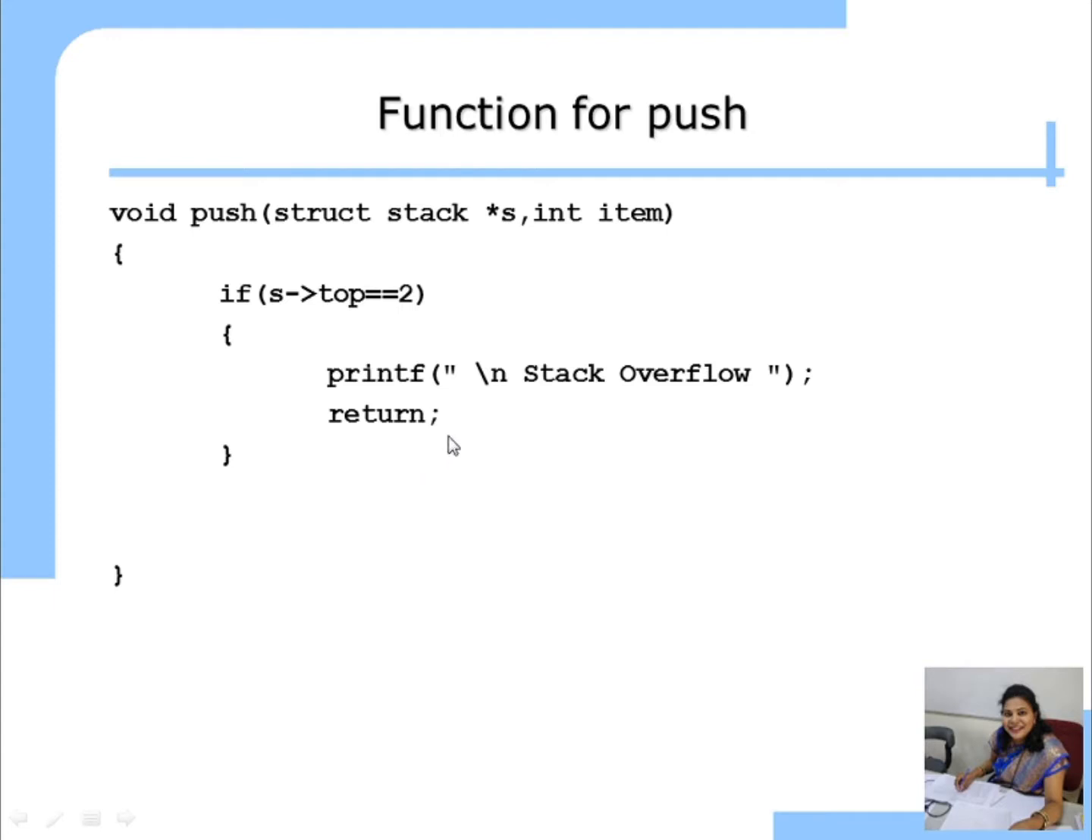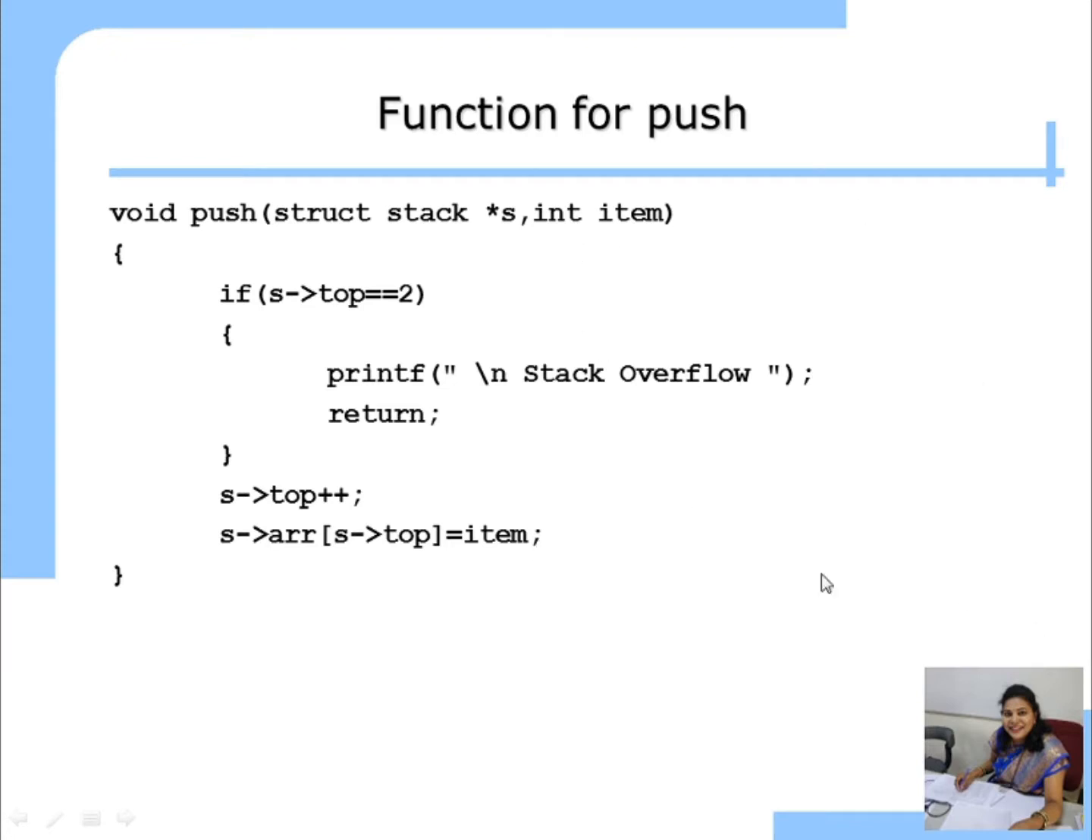Otherwise, we are going to perform two steps for the push operation. First step is what? Top plus plus, correct. So first step is s of top plus plus, and second step is a of top is equal to item. But array and top are the structure members. So if you want to access the structure member, you have to use the structure variable. So which is the structure variable? S. That's why we are writing s of array of s of top is equal to item. Okay.